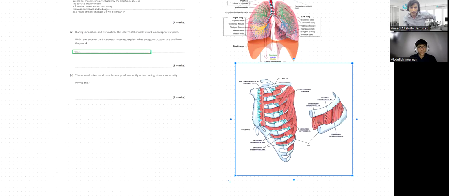The answer is simple. First, define the antagonistic pairs: muscles that work in opposition to each other. One contracts, the other relaxes. That's it. Then talk about what's going on in inhalation and what's in exhalation. In inhalation, the external intercostal muscles contract and the internal relax. In exhalation, the internal intercostal muscles contract and the external ones relax.